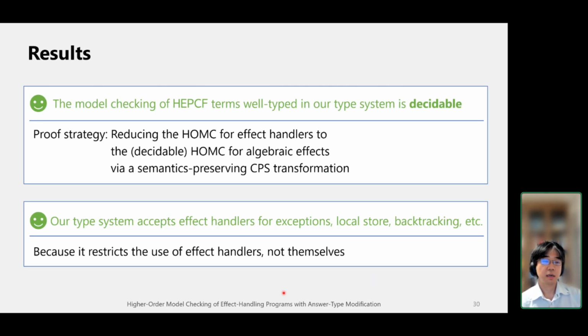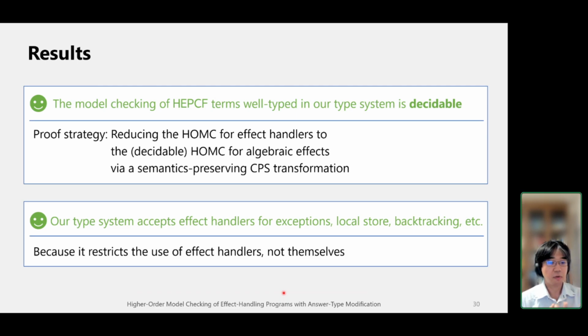Okay, and the result is that we can show that the model checking for higher order programs with effect handlers is decidable if the program is well typed in our type system. We prove it using the CPS transformations, but I will skip the details in this talk. So please check out our paper if you are interested in the details.